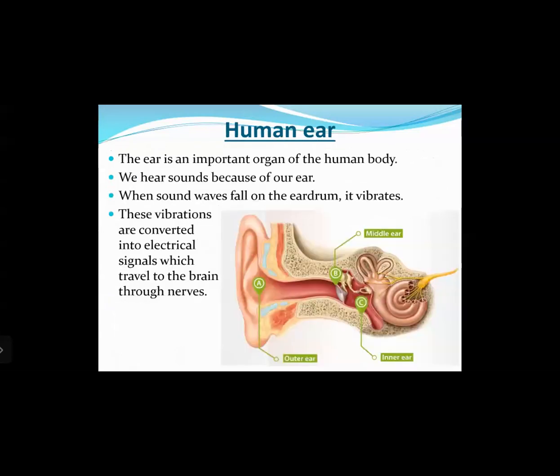Okay, then the next part is about the human ear. The human ear is an important organ of the human body. We hear sounds because of our ear. So the human ear is a very delicate organ, right? In the middle ear there are three bones which are the smallest bones in the human body. One interesting fact. Okay, let us see. We hear sounds because of our ear. When sound waves fall on the eardrum, it vibrates. These vibrations are converted into electrical signals which travel through the nerve to the brain.